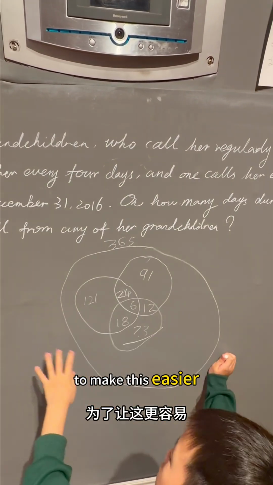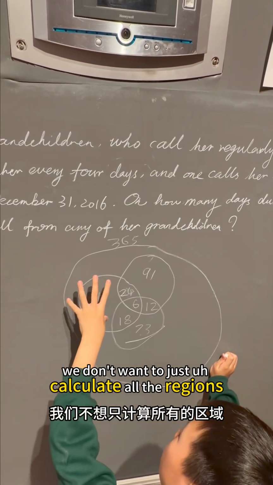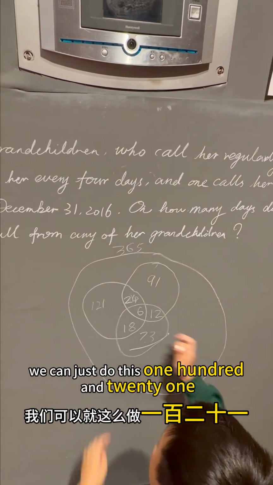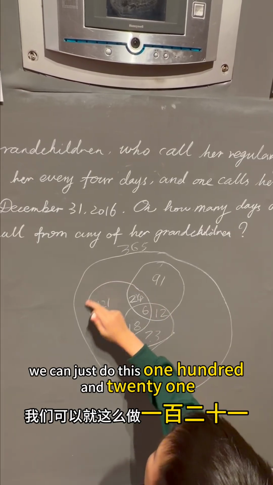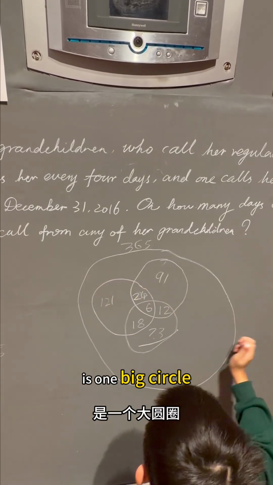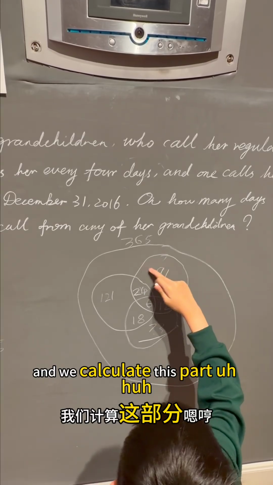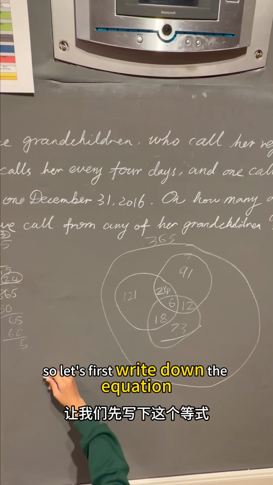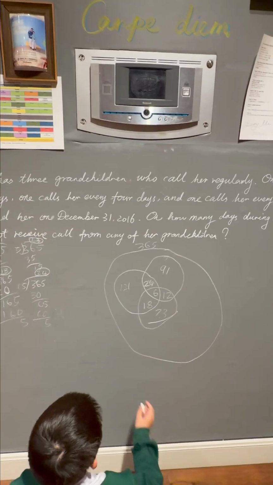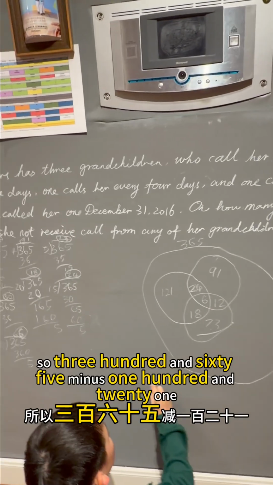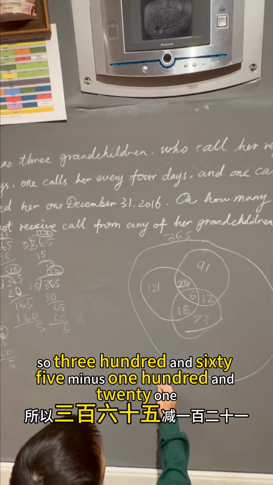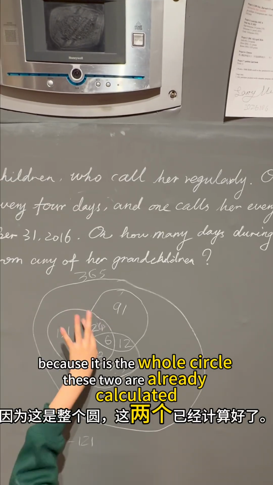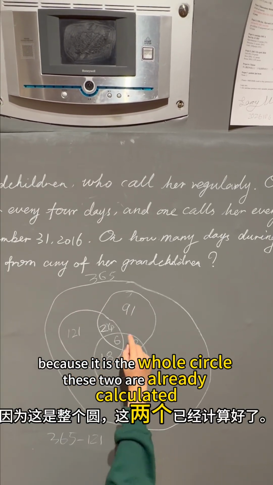To make this easier, we don't want to calculate all the regions. We can just do this. 121 is one big circle, and we calculate this part. So let's first write down the equation. 365 minus 121, but we don't minus 91 because it is the whole circle.